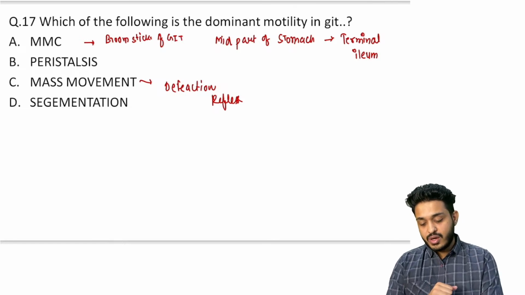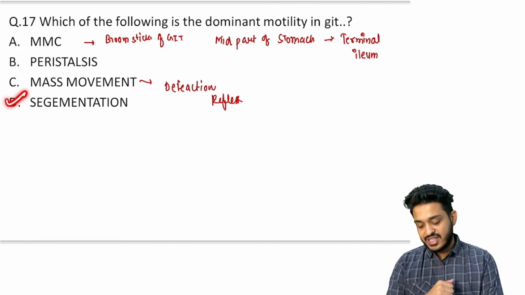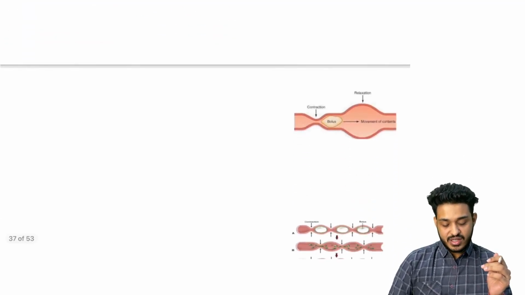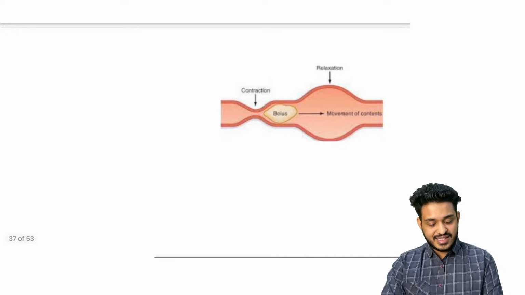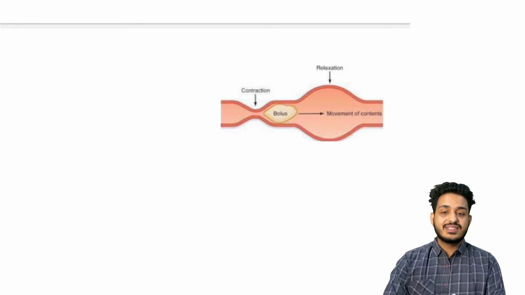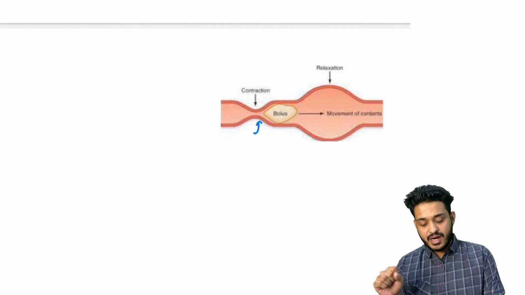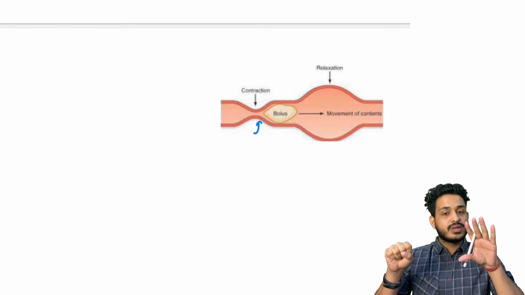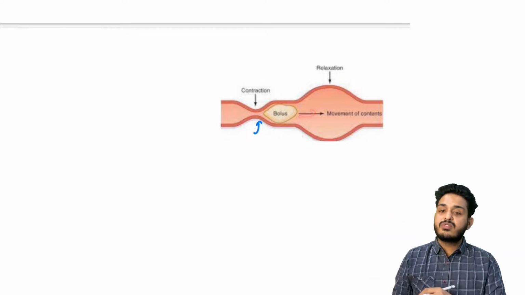It cannot be the answer. So we have ruled out the 3 options, and now the only one that I have left is going to be your segmentation, right? Let me make you understand what is this segmentation, what is this peristalsis. Another question they have asked about the peristalsis. In peristalsis, the distal part is going to get contracted, whereas this proximal part is going to get dilated. So this is how this bolus is going to always go in the forward direction.